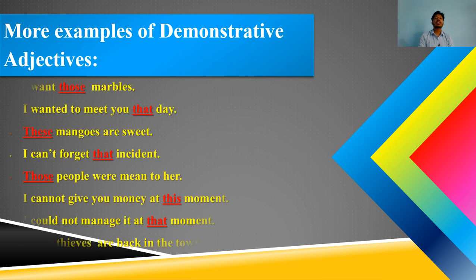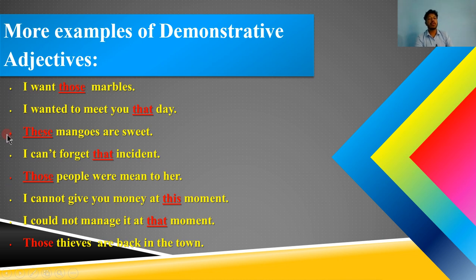Here are some more examples of demonstrative adjectives. I want those marbles. I wanted to meet you that day. These mangoes are sweet. I can't forget that incident. Those people were mean to her. I cannot give you money at this moment. I could not manage it at that moment. Those thieves are back in the town. So, here the red colored and underlined words are demonstrative adjectives.